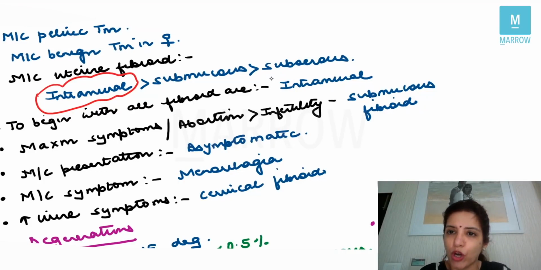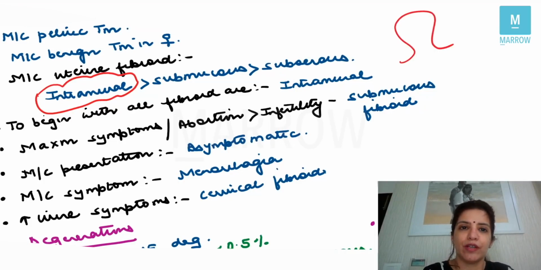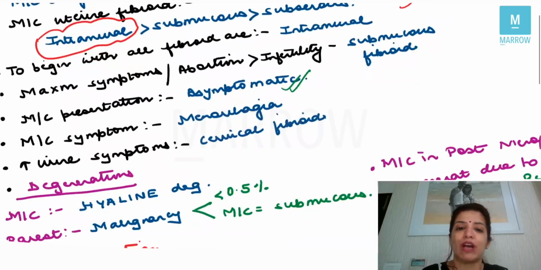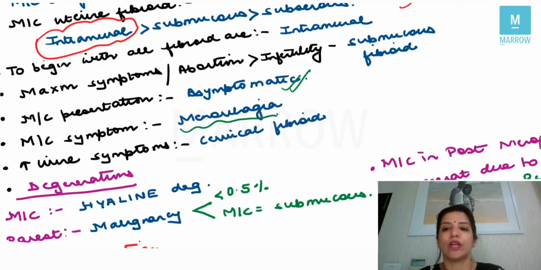Maximum chances of abortion are with, so this over here is a submucous fibroid. So you can see maximum symptoms will be seen with submucous, maximum chances of abortion will be seen with submucous, and maximum chances of infertility will also be with a submucous fibroid. The most common presentation in a fibroid, mostly patients are asymptomatic, but if they ask you the most common symptom of fibroid, then it's menorrhagia. That means excessive blood loss.